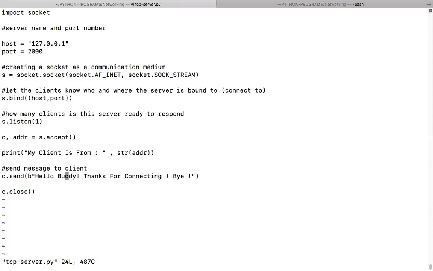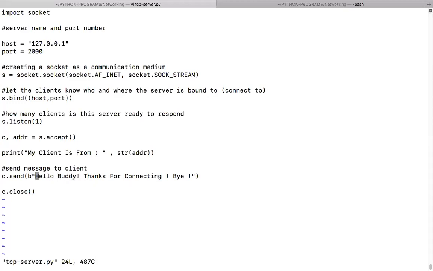Then, sending a message to the client. What is the message that I'm sending? b'Hello buddy, thanks for connecting. Bye.' And what does this b indicate here? You remember I discussed files in binary mode. Don't send it in text mode, send it in binary mode.